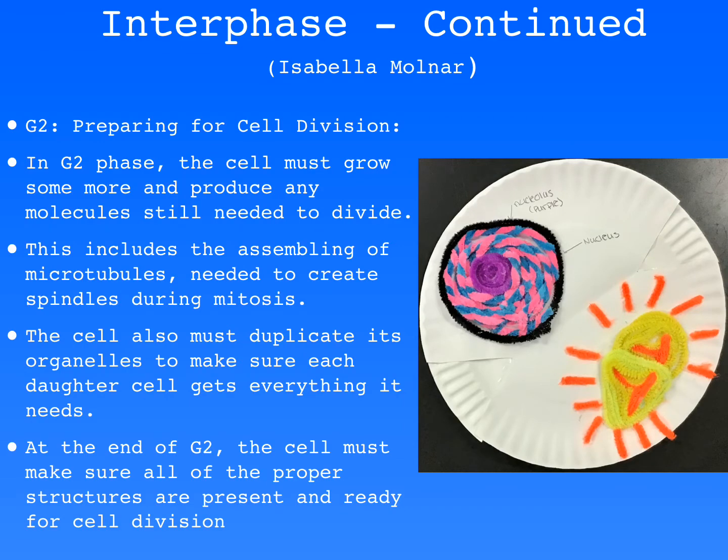G2, preparing for cell division. In G2 phase, the cell must grow some more and produce any molecules still needed to divide. This includes the assembling of microtubules needed to create spindles during mitosis. The cell also must duplicate its organelles to make sure each daughter cell gets everything it needs. At the end of G2, the cell must make sure all of the proper structures are present and ready for cell division.